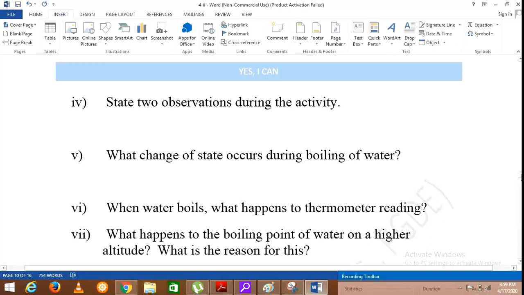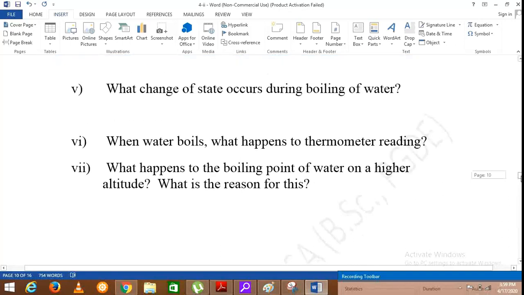When water boils, what happens to the thermometer reading? The thermometer reading increases. What happens to the boiling point of water at a higher altitude? What is the reason for this? When we boil water at the top of a mountain, water will boil at a temperature below 100 degrees Celsius, which is the boiling point of water at standard atmospheric pressure.